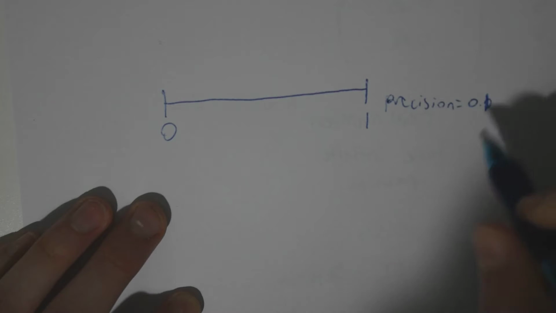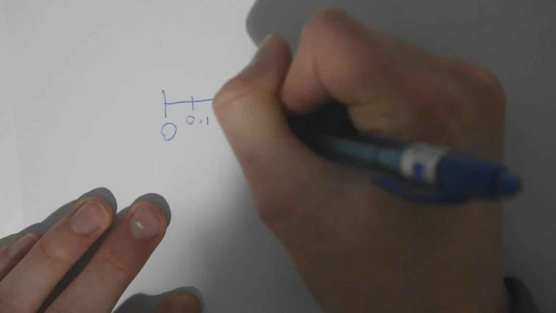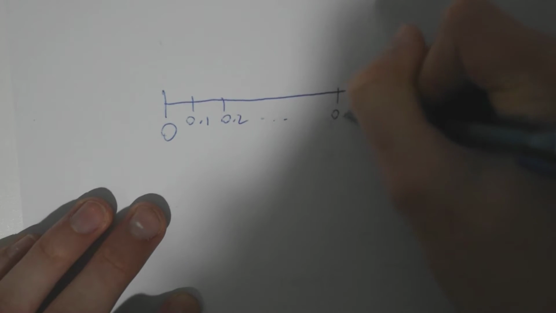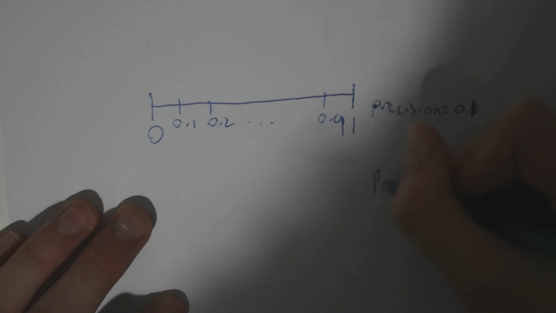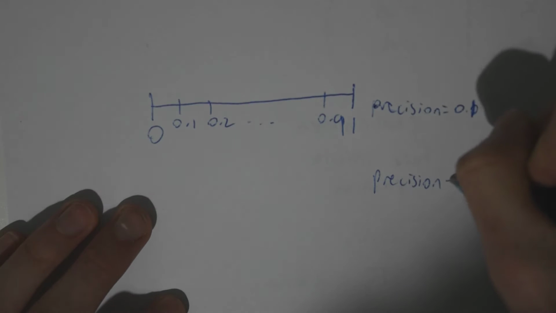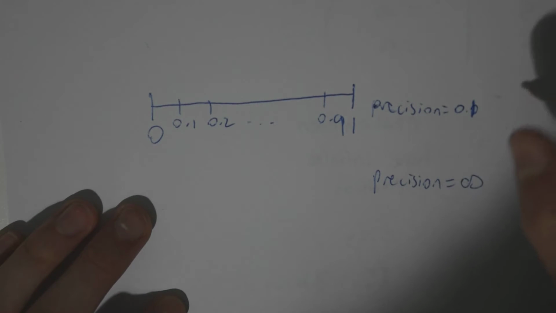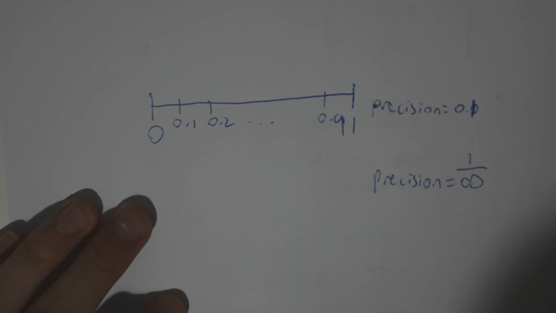So we have a number line between 0 and 1, and we have a precision of 0.1. Well, it's simple. We have 0.1, 0.2, and so on, up to 0.9, as we know. When I said that the precision is infinity, what I should have said is that the precision is 1 divided by infinity.